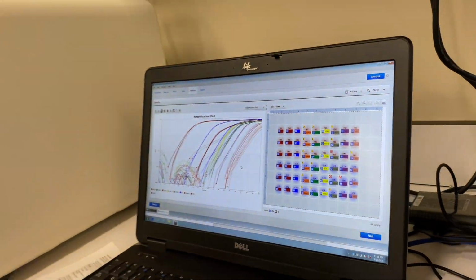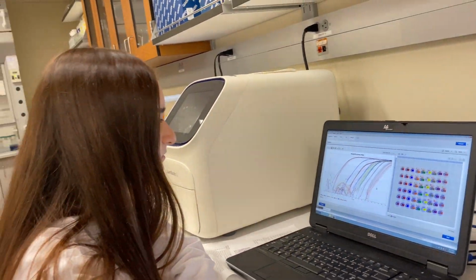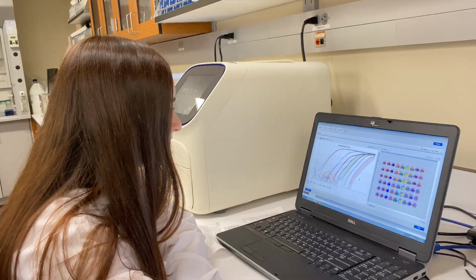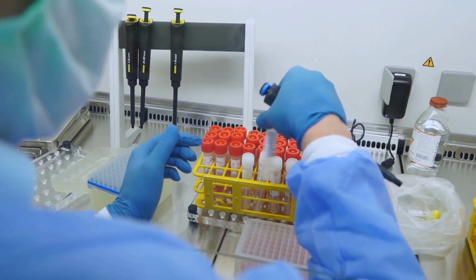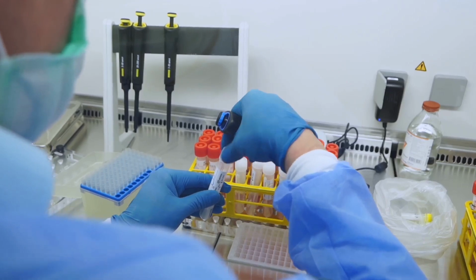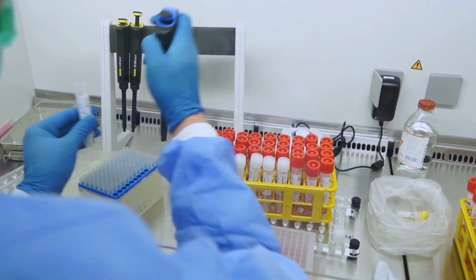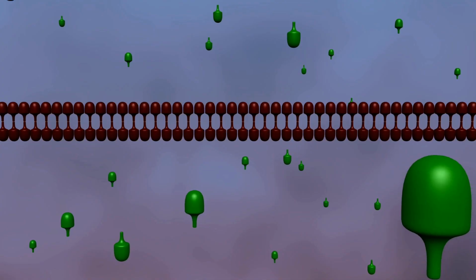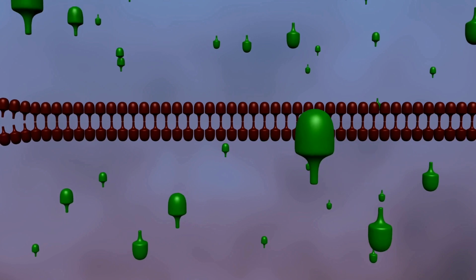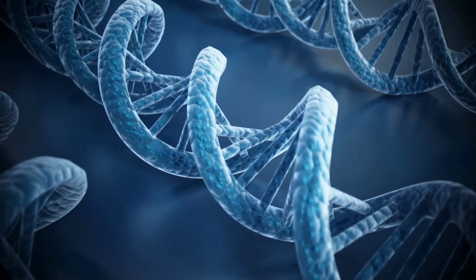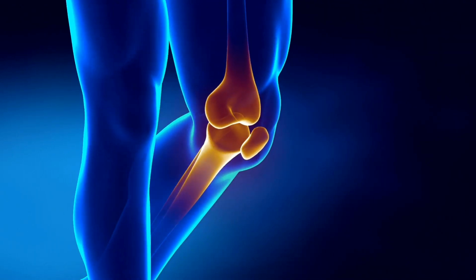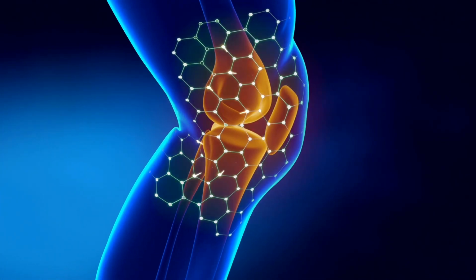Reverse transcriptase polymerase chain reaction, or RT-qPCR. In this technique, the amount of mRNA of inflammatory markers is measured. To do this, mRNA is first turned into DNA using an enzyme called reverse transcriptase. Then, a polymerase chain reaction, or PCR, is used to make copies of the DNA. The faster the copies are made, the more mRNA there was in the initial cell, meaning that there were more inflammatory markers being expressed. Our results show that inflammatory markers decreased in cells treated with our RAM-mimetic peptides.